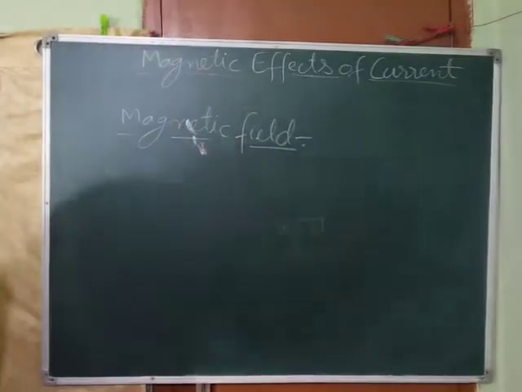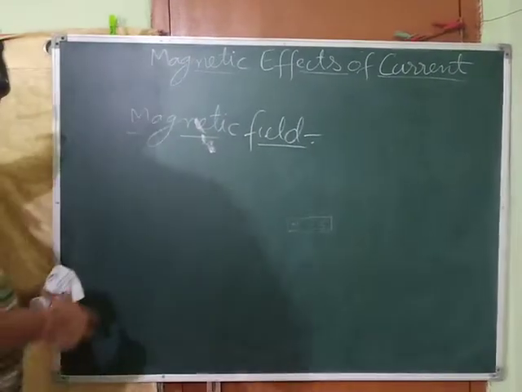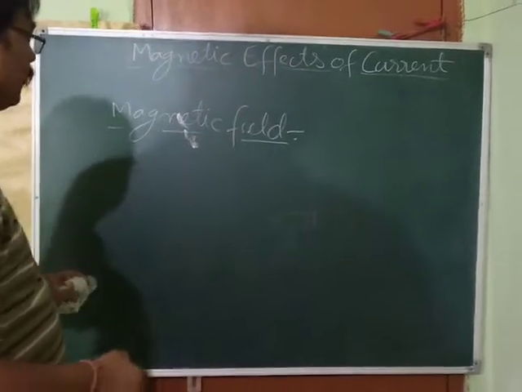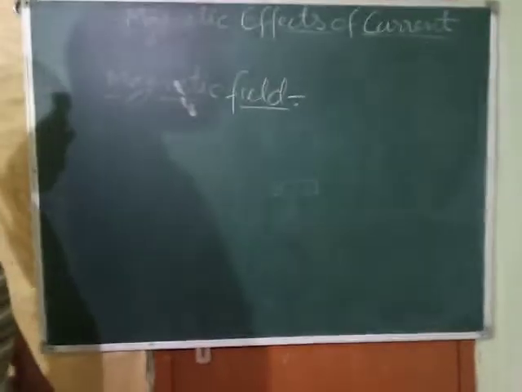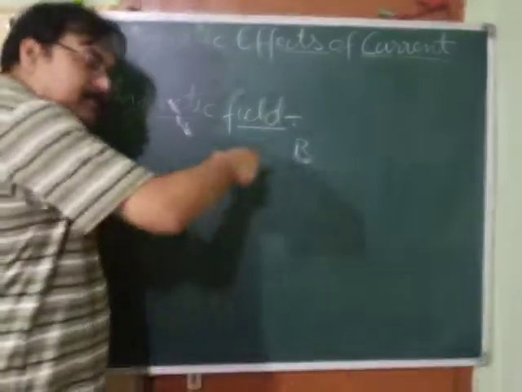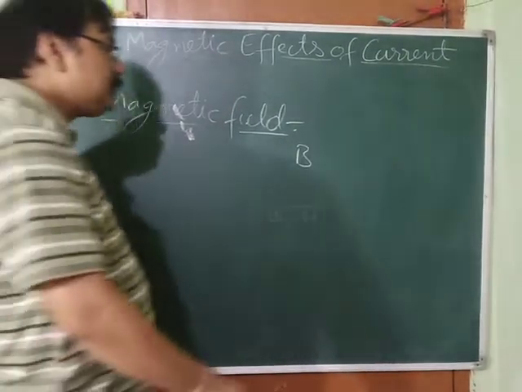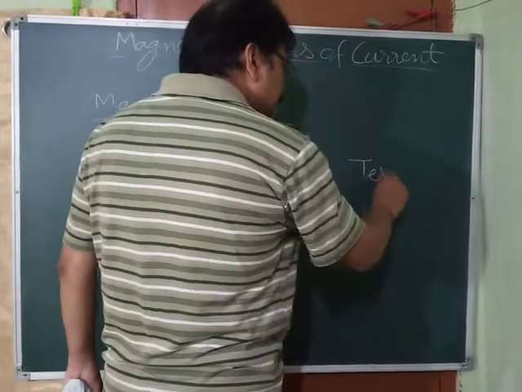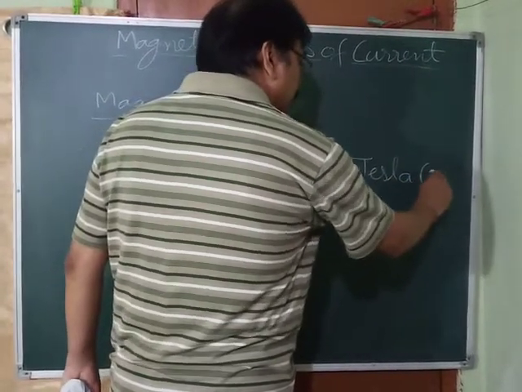Now next is magnetic field. Okay, very nice. See, magnetic field is denoted by B and has unit Tesla. We write it by T.